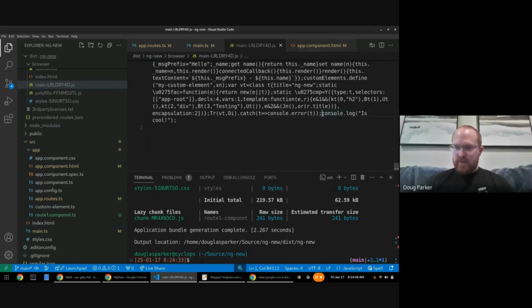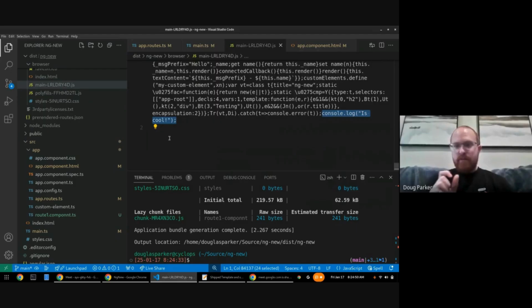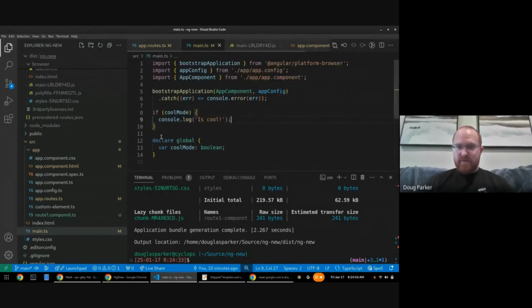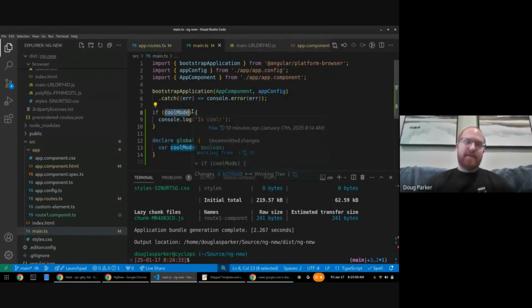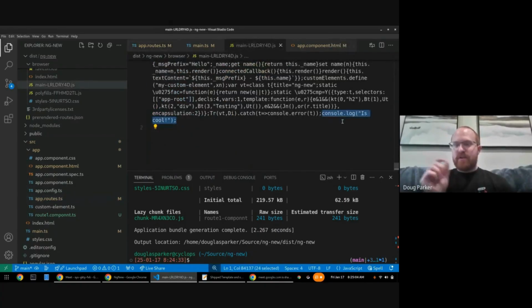You'll notice down here we got the console.log is cool. That is enabled because the cool mode was enabled, so this does get included. You'll notice that the if is removed. We did have if cool mode, but from the bundler's perspective, cool mode is true and it knows that, so it just inlines this because the statement will always be there. So it's able to get rid of that extra condition.